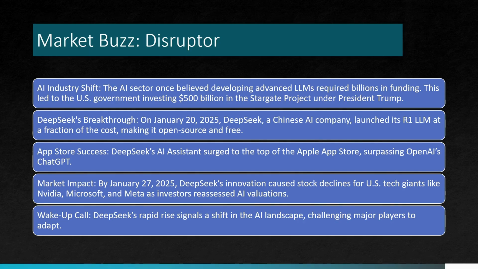When we talk about ChatGPT, Google, Meta, all the major players belong to the United States, and there were certain restrictions, or I would say a lot of sanctions, on these chips being delivered outside of the United States as well. A lot of other countries were also developing these models, but they did not have access to these resources. However, one organization, DeepSeek, has developed a model at a very, very low cost.